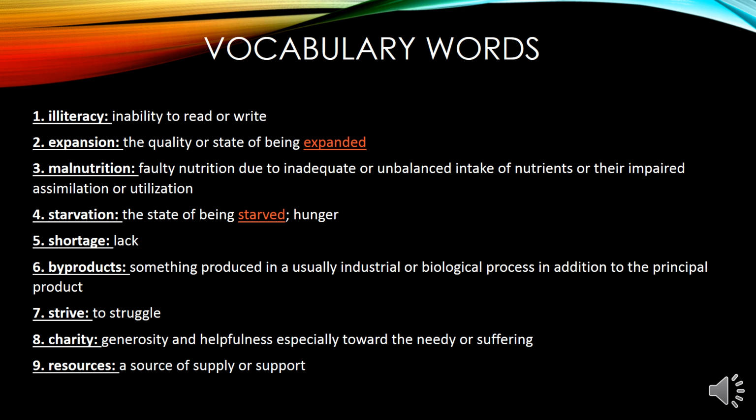Number 2, the word is expansion. What do we mean by expansion? When something expands, it becomes bigger in size or in anything else. So it means the quality or state of being expanded. Number 3, malnutrition. It means faulty nutrition due to inadequate or unbalanced intake of nutrients. It means when you do not have a balanced diet, this means malnutrition.